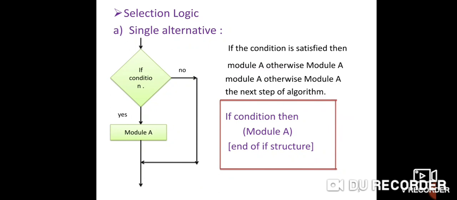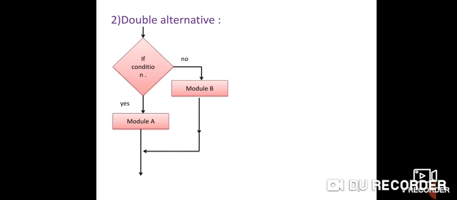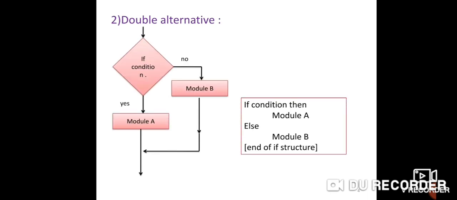In double alternatives, the condition is checked in two ways. See how it is. If the condition is true, then module A will be executed. If the condition is false, then module B will be executed. The else part indicates the condition is false.